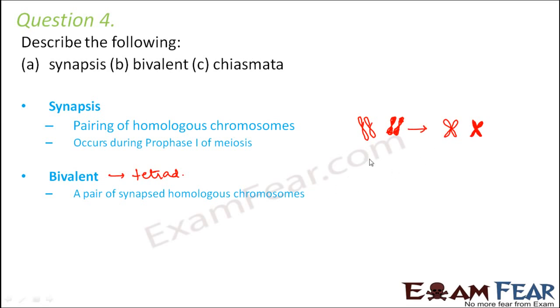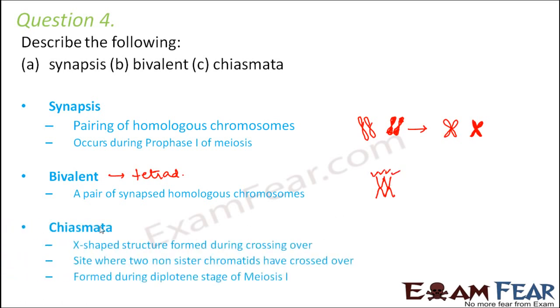Fine. In the bivalent, what will happen? These two will get combined to form a group of 4. So somewhat like this. Let us suppose this is one, this is another. So each of these represents one chromosome. So this will form a bivalent or a tetrad. The last one is chiasmata. Chiasmata is where crossing over actually takes place.